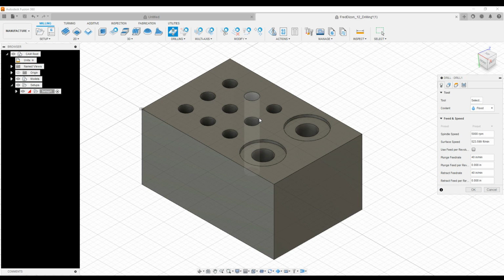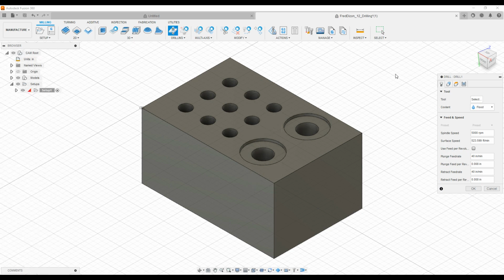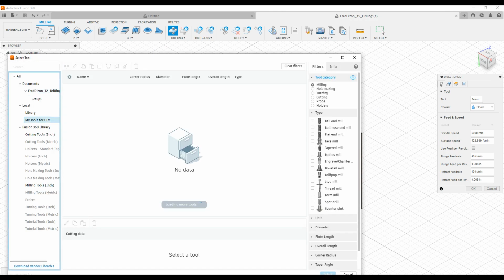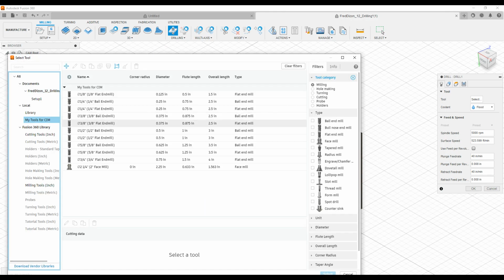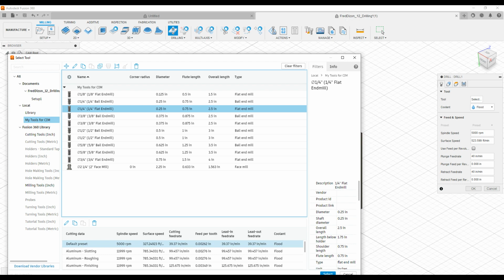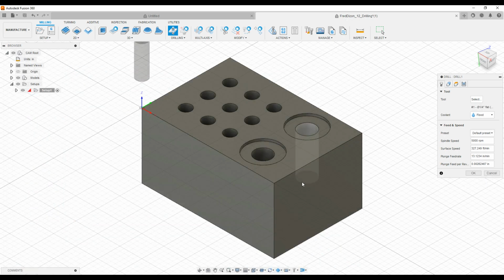Okay, so let's go to drill. I change the tool to a 1/4 inch end mill. So we're going to go to flat end mill here and select. Okay, change that RPM to 3000, and plunge feed rate will be 10.